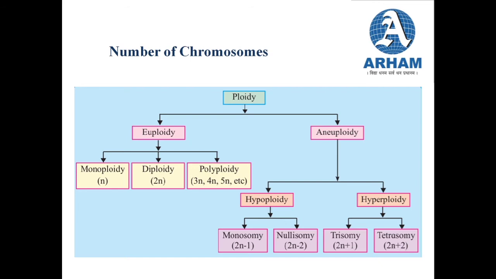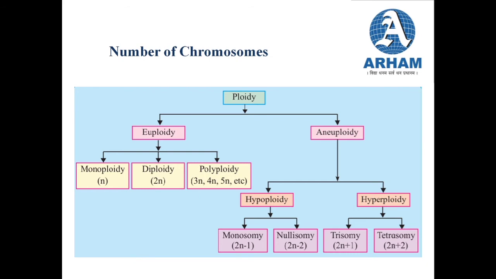If the chromosomal number in a cell is an exact multiple of that primary basic number, then it is known as euploidy. Now let us study euploidy. This means that a cell has one or more than one complete set of chromosomes.